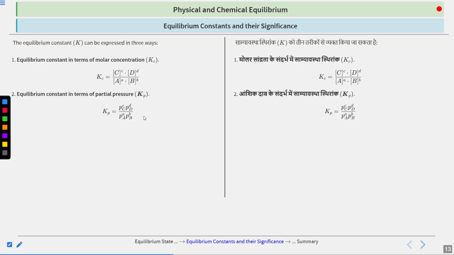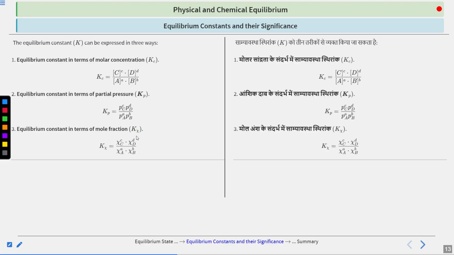So this is Kp. Then we have K chi, where chi is the mole fraction. So this is in terms of the mole fraction. We will write in the same way, just replacing the concentration term with the mole fraction. So K chi will be equal to the mole fraction of capital C raised to the power small c, mole fraction of capital D raised to the power small d, divided by mole fraction of A raised to the power small a multiplied by mole fraction of B raised to the power small b. So this is in terms of mole fraction. Is it clear to you? Okay. Moving on further.